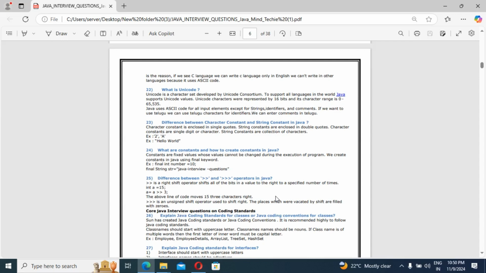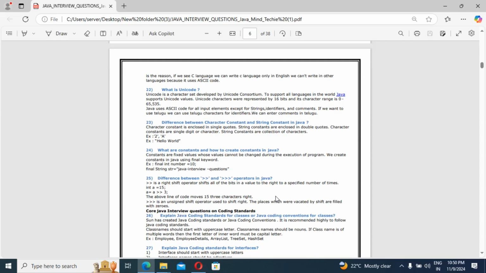Int a = 15, suppose you write a >> 3, then the above line of code moves 15 three bits to the right side, correct? But if you write triple greater-than, it is the unsigned shift operator, used to shift right, guys.